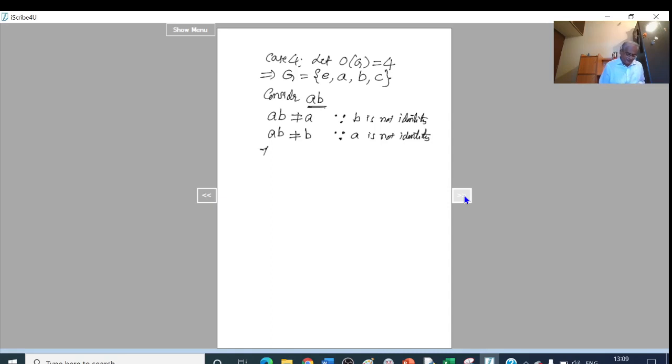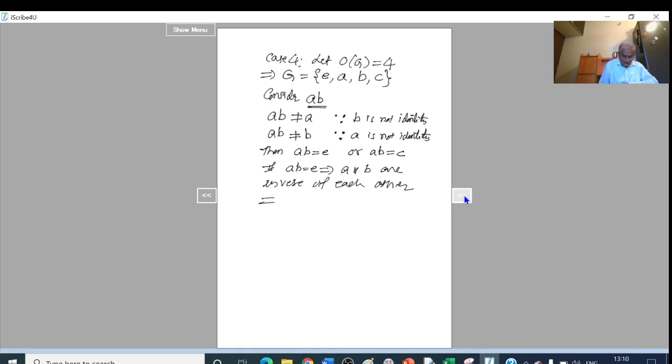Then the only possibilities are AB equal to E or AB equal to C. These are the only 2 possibilities. Now first case, if AB equal to E, then B is the inverse of A. If B is the inverse of A, then A is the inverse of B. That is, A and B are inverses of each other.